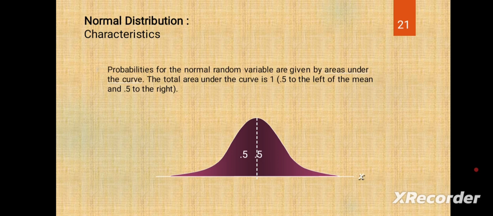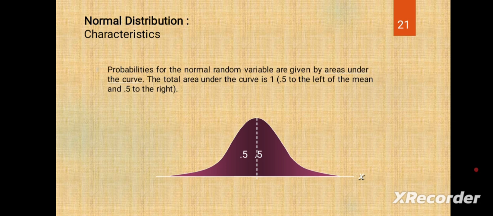Now, probabilities for the normal random variable are given by areas under the curve. The total area under the curve is 1, with 0.5 to the left of the mean and 0.5 to the right.